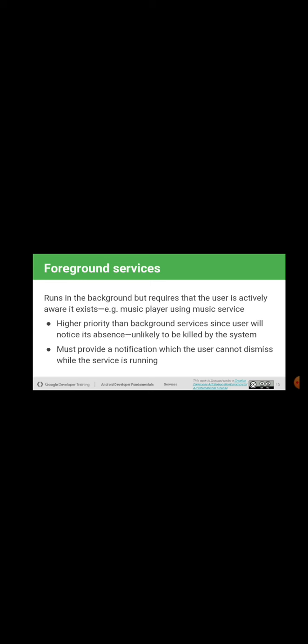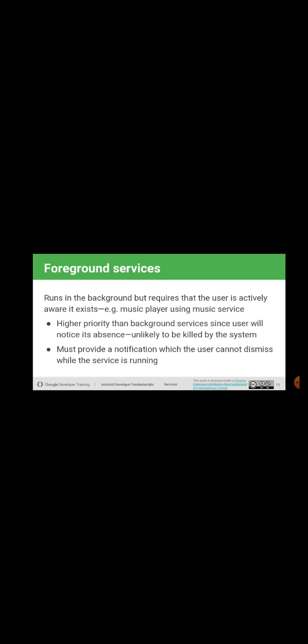Next, updating the app. As I told you, since services are not used with UI, they cannot access the UI. So how can we update the results? I already told that. We can make use of activities or broadcast receivers. We can call the broadcast receiver and make sure that whatever work is done by the service can be updated.